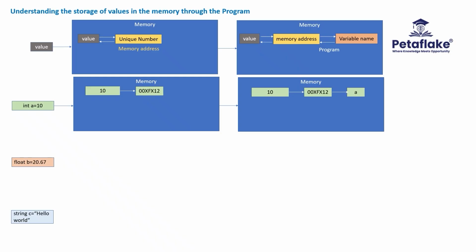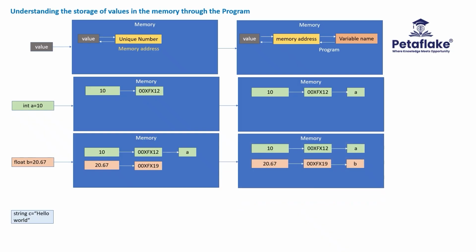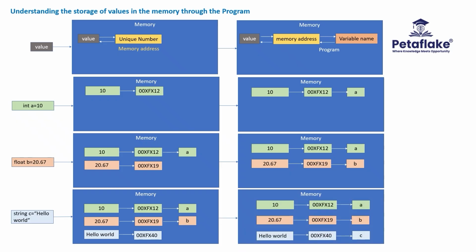When we declare the variable float b equal to 20.67, the value 20.67 is stored in the memory. The memory returns the memory address of the value 20.67. The memory address of 20.67 is stored again in the memory using the variable name b. When we declare the variable string c equal to hello world, the value hello world is stored in the memory. The memory returns the memory address of the value hello world. The memory address of hello world is stored again in the memory using the variable name c.